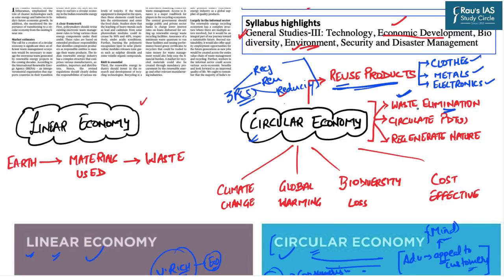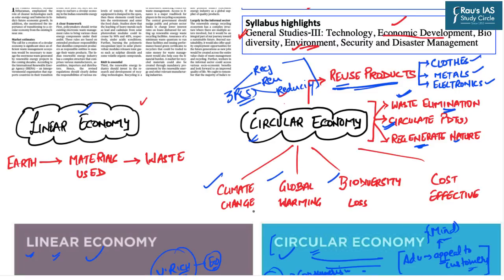Technically, if not elimination, then it reduces waste generation to a very huge extent. Further, they circulate the products, we have already discussed it, and they regenerate nature. They do not exploit nature. The linear economy exploits nature, but the circular economy regenerates nature. And that is how the circular economy is useful in tackling climate change, global warming, and biodiversity loss.